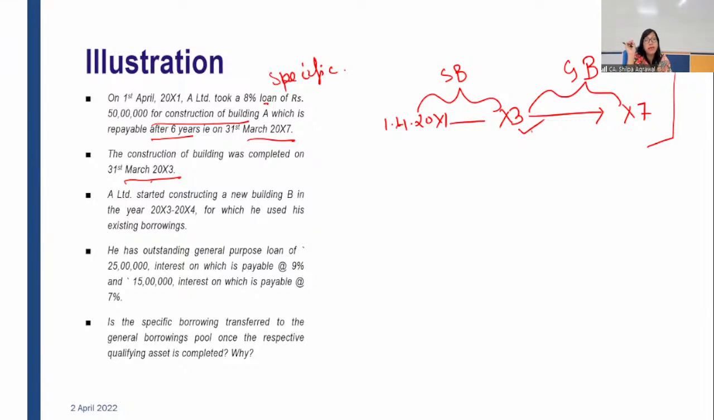I'm waiting for the answer, everybody. Please give me the answer. For the period 20x3-x4, whether the specific borrowing of 50 lakh shall be considered as general borrowing or not. Whatever your answer is, substantiate also. Anybody?